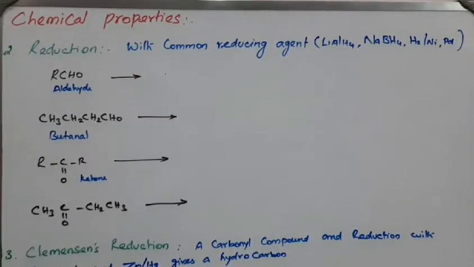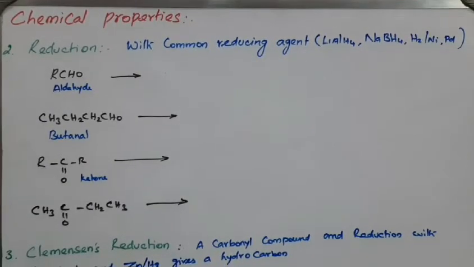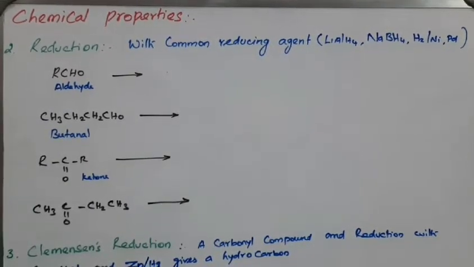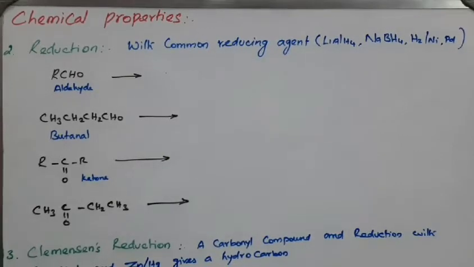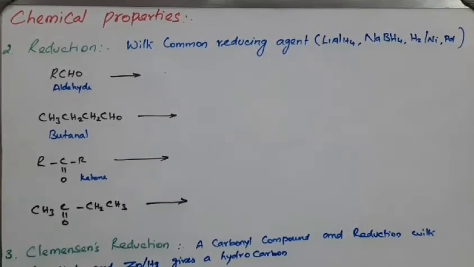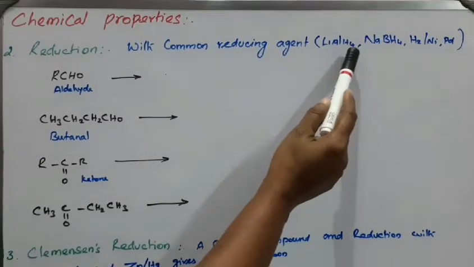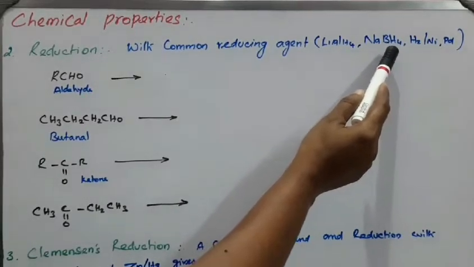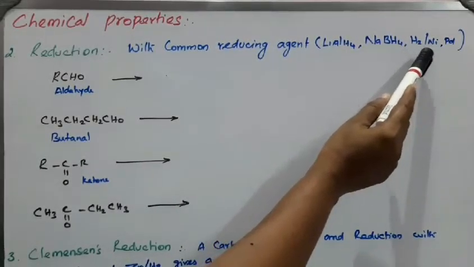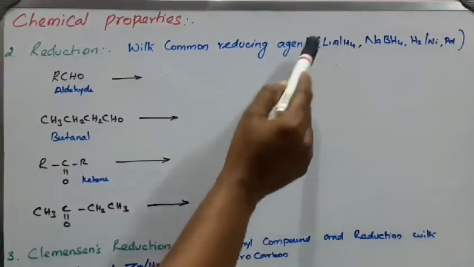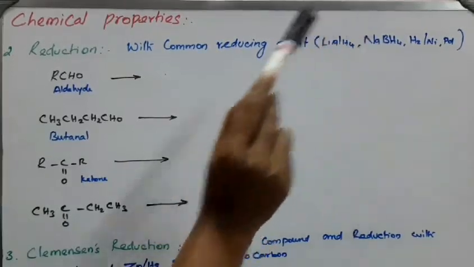Properties of aldehydes and ketones: reduction reactions. Reduction reactions, as we already know, involve the addition of hydrogen. What are the common reducing agents? Lithium aluminum hydride, sodium borohydride, and hydrogenation over nickel or palladium. So these are the common reducing agents.